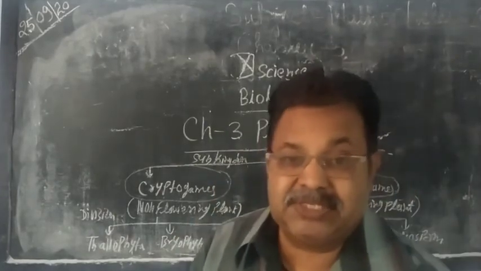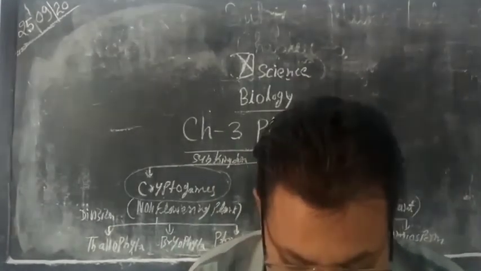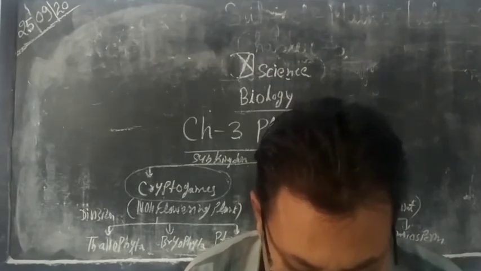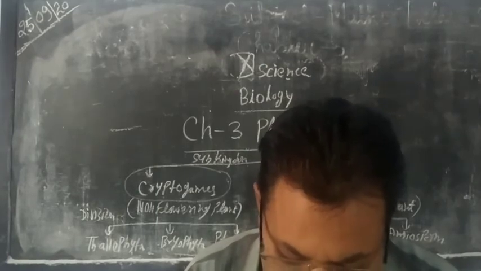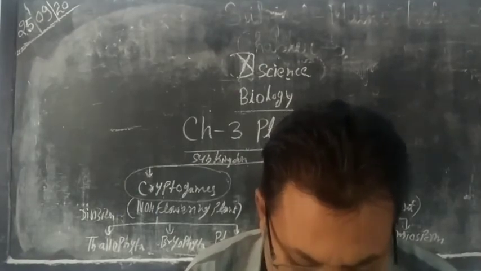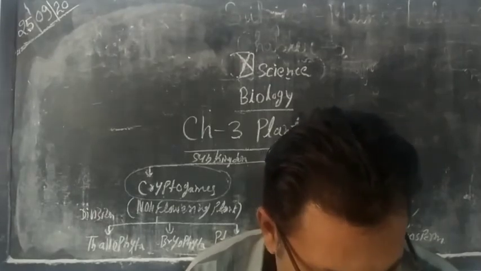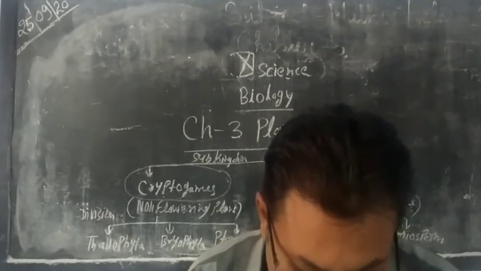Fucosan vesicles are present, and the alternation of generation is usually isomorphic. It means the same type of morphology in both generations. Sexual reproduction varies from isogamy to oogamy. So these types of sexual reproduction take place in brown algae.